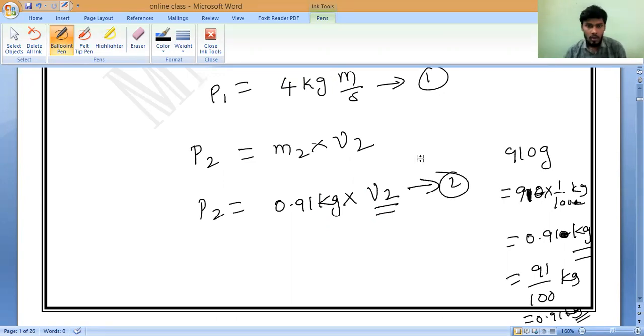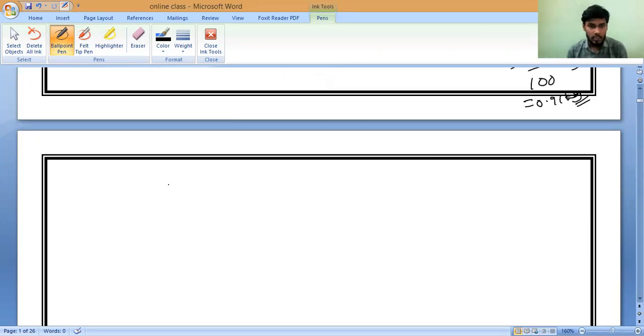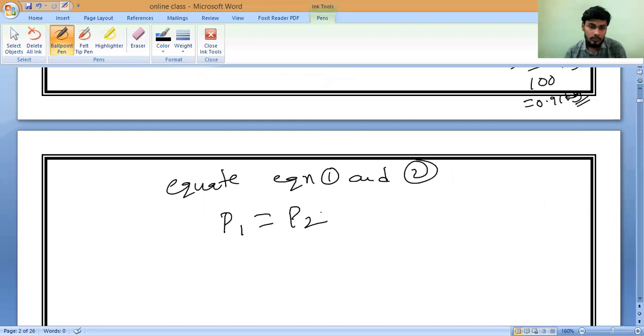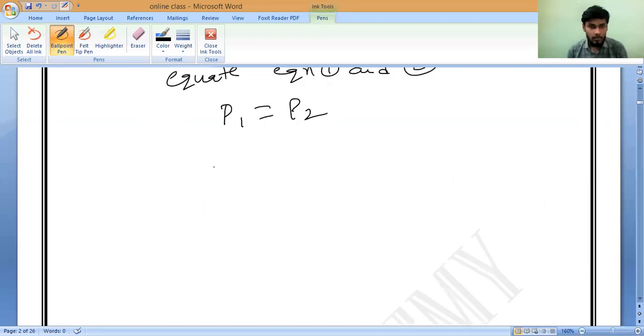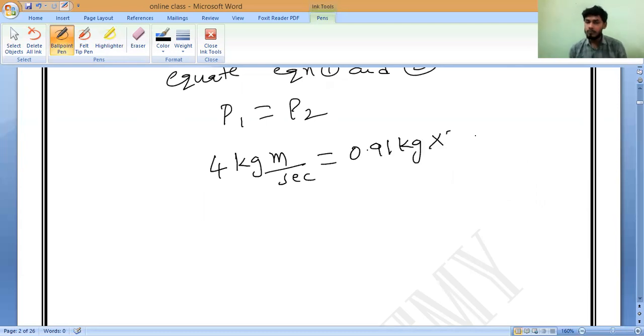So let us call this equation 2. Now, equate both equation 1 and 2. What is that? P1 is equal to P2. Yes or no? Yes, sir. P1 is equal to how much? 4 kilogram meter per second, which is equal to P2, which is 0.91 kilogram into V2. That's all.